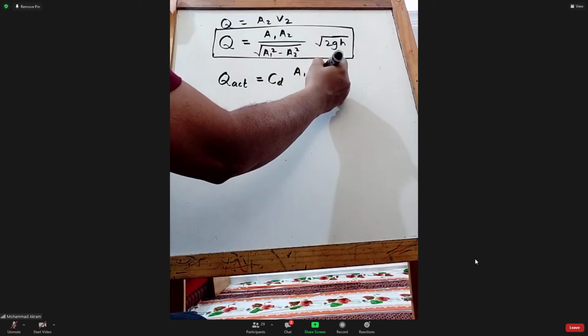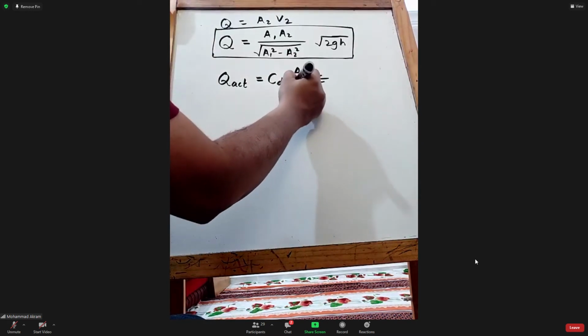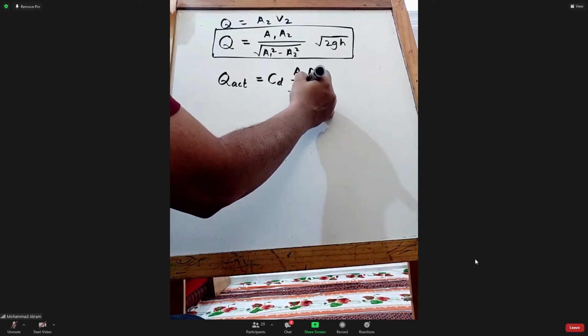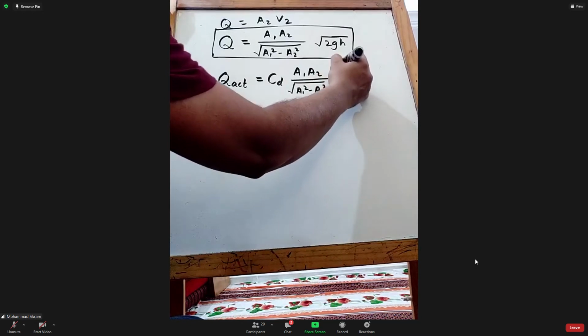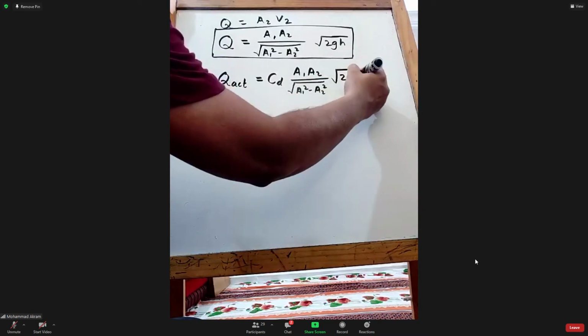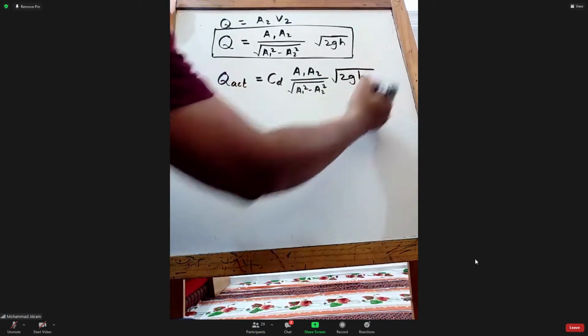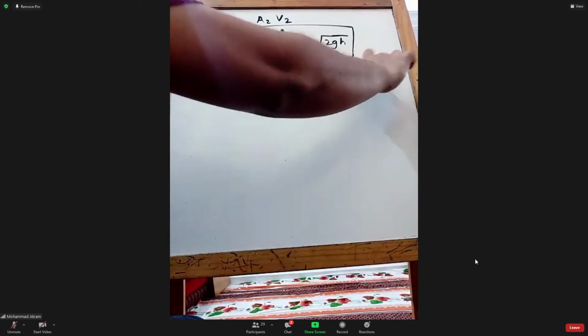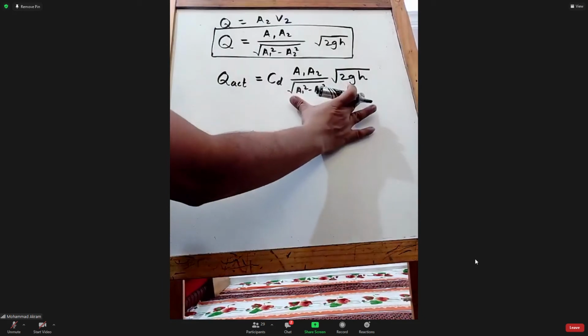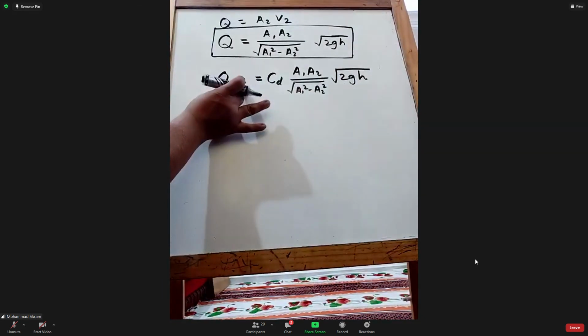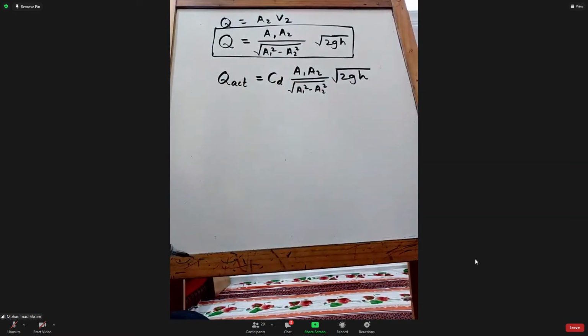So A1 A2 divided by the square root of A1 square minus A2 square, into square root of 2GH. Okay, so this is theoretical and this is actual if you multiply it by some factor.